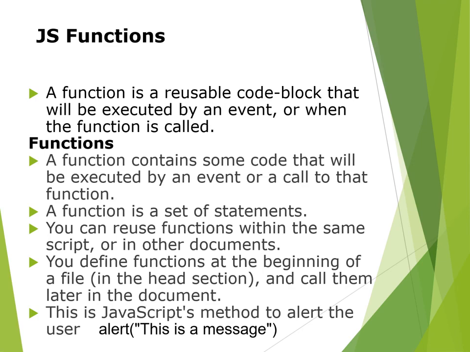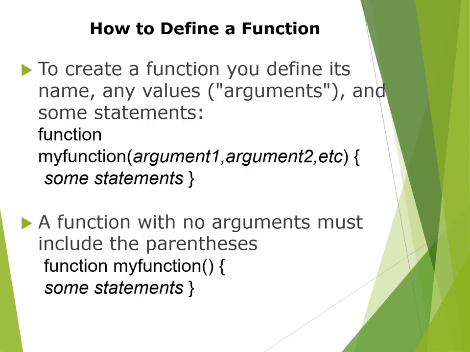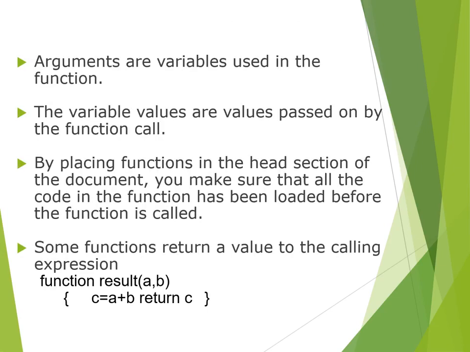This is a predefined function, where we are passing the message. How can we define a function? To create a function, you define it with a name, any arguments, and some statements, like function myFunction with argument 1 and 2, and we are passing some statements in it. A function can also have no arguments, where we pass statements and no arguments. Arguments are variables used in the function as we pass them.